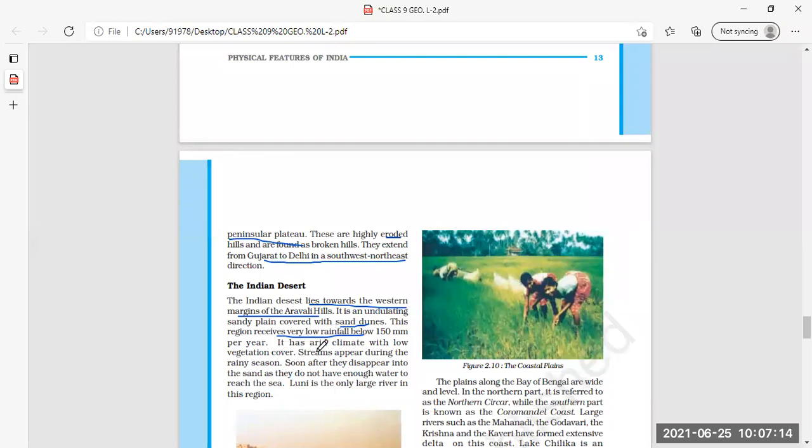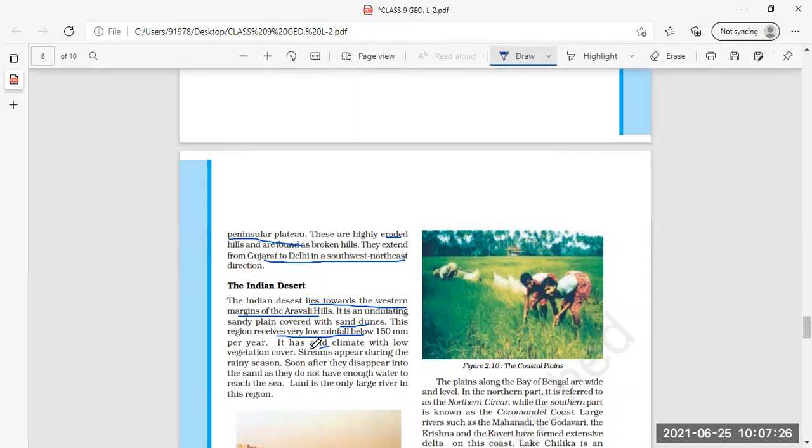Then next, it has an arid climate. Arid climate means hot and dry climate. So it has an arid climate with low vegetation cover. As hot and dry climate is there and low rainfall is there, that is why definitely low vegetation will be there.